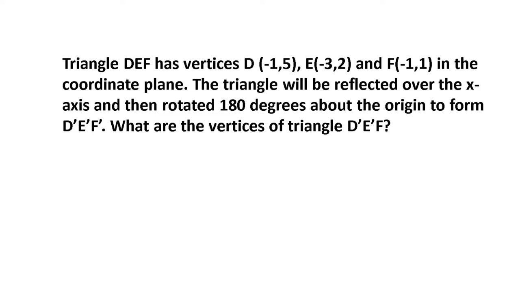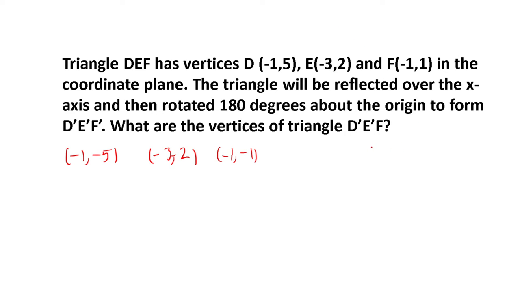When you flip something over the x-axis, the y coordinate changes, right? So these are all going to become (-1, -5), that sign changes, (-3, -2), and then (-1, -1).